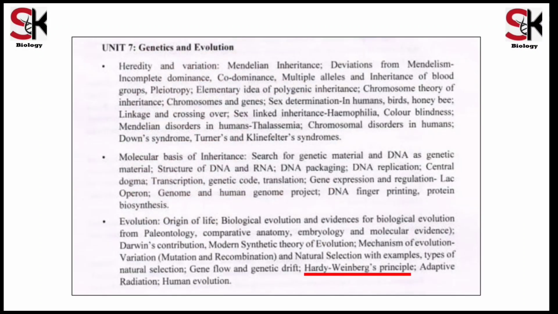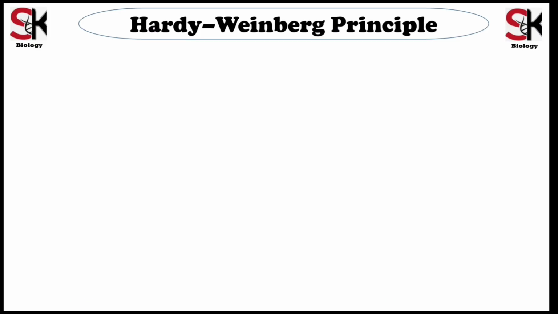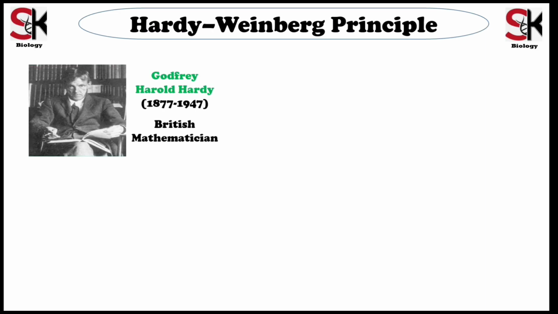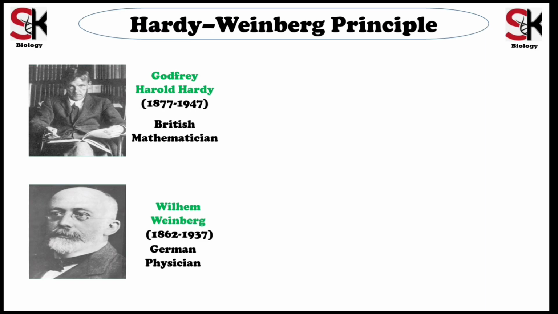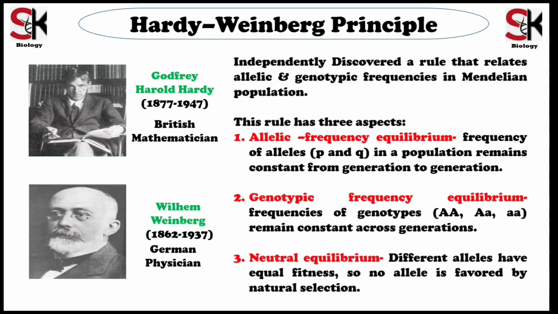This video is about the Hardy-Weinberg principle, an important concept in population genetics. This principle was independently proposed by two scientists. One is Godfrey Hardy, a British mathematician, and the second one is William Weinberg, a German physician. They developed a rule that explains the relationship between allelic and genotypic frequencies in a population.